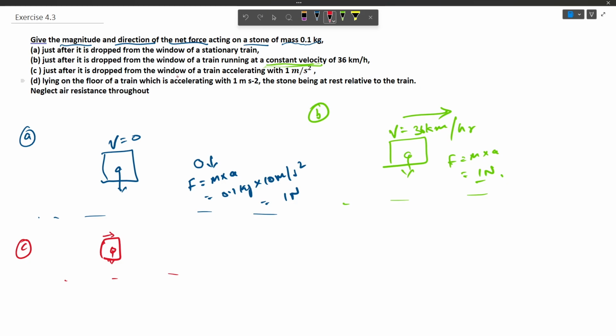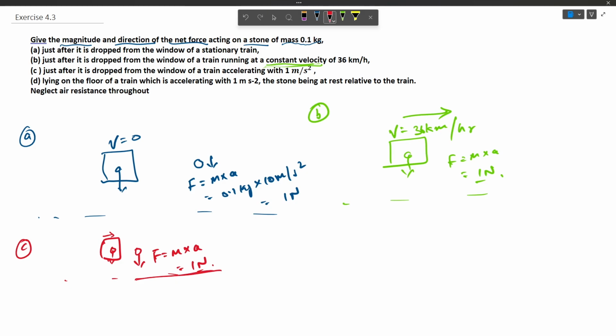So when the stone is thrown out of the window, again only one force is acting on the stone, that is the force of gravity, and the magnitude is force equals mass into acceleration, which gives us 1 Newton. Because as soon as it gets detached from the train, the acceleration is lost, there is no force from it. So the only force present after it is thrown is due to gravity, and that is 1 Newton.